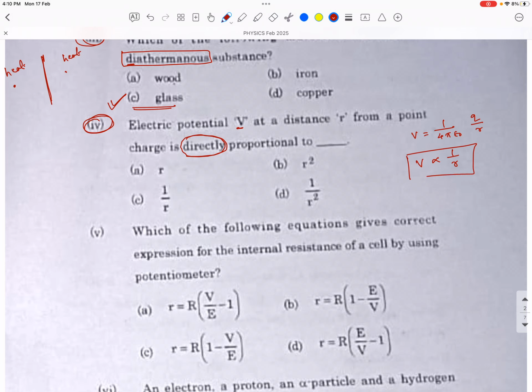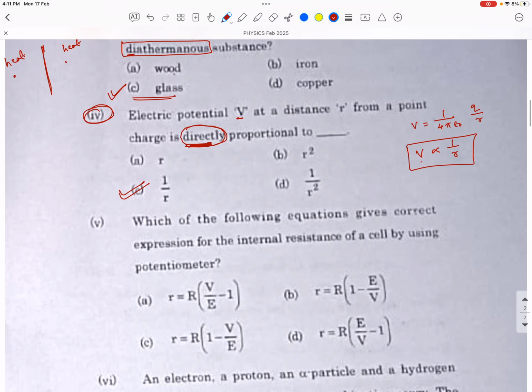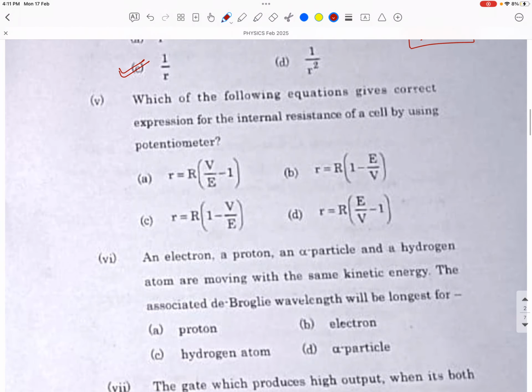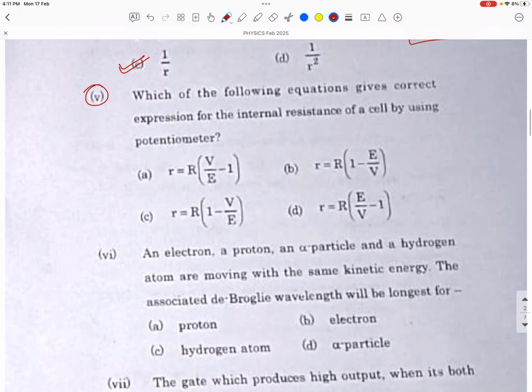So how do we write this? V inversely proportional to R, or V directly proportional to the reciprocal of R. So here they ask directly proportional. So here the answer is C, 1 by R. Instead of that, if the word is inversely proportional, then the answer changes, that you note. So V directly proportional to 1 by R. So option C. Now the next question, MCQ number 5.